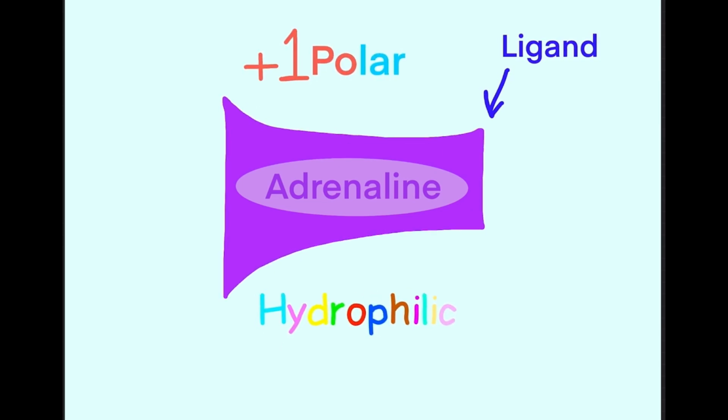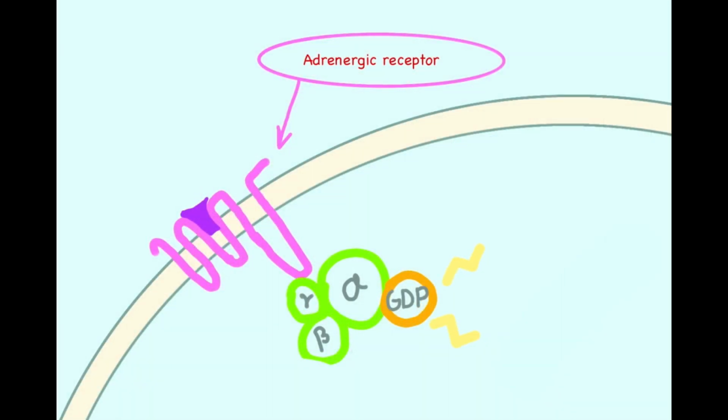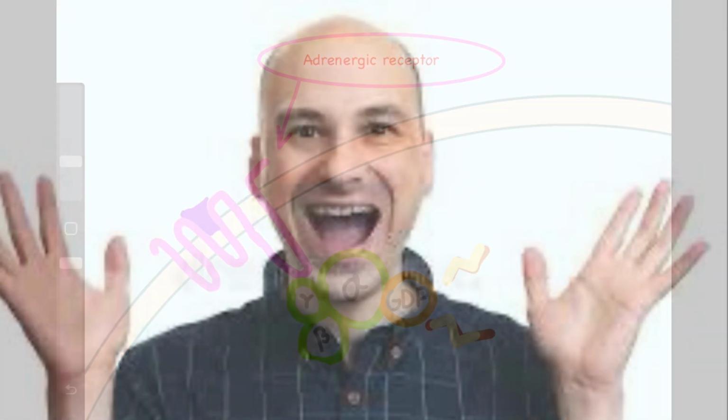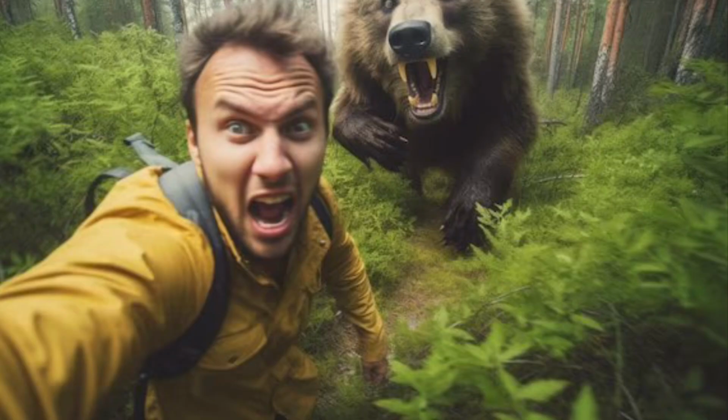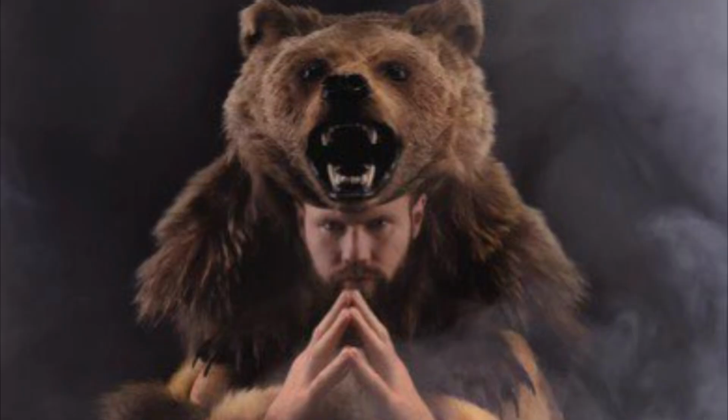This is because its receptors are adrenergic receptors, which are on the outside of the cell. Adrenergic receptors are G-protein coupled receptors, which means that G-proteins facilitate signal transduction of the external stimulus. In this case, the external stimulus can be any exciting, stressful, or dangerous situation. When cells receive the adrenaline ligand, signal transduction allows the fight or flight response to occur.